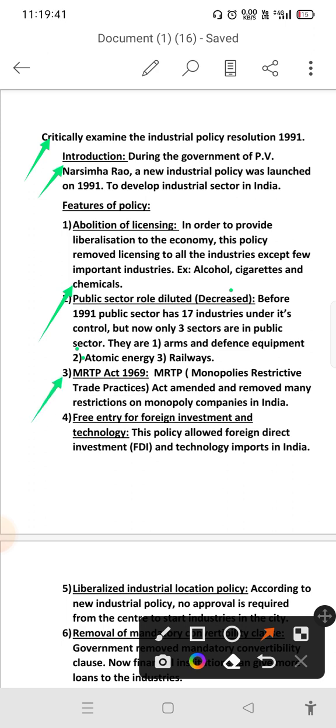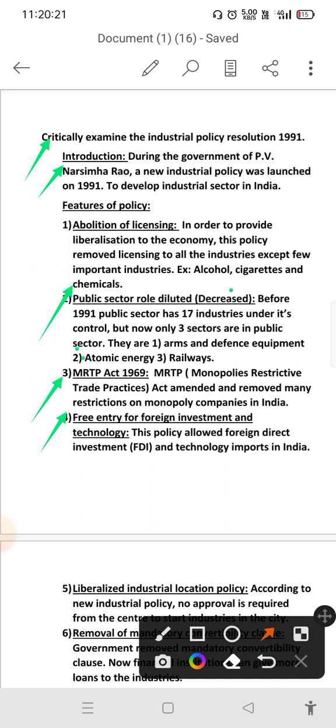The third feature, MRTP Act 1969. First, what is the MRTP Act? Monopolies and Restrictive Trade Practices Act. What does this act mean? This act imposes some restrictions and limitations on monopoly companies in India. This was started in the year 1969, but after 1991, this act was amended and many restrictions on the monopoly companies in India were removed.